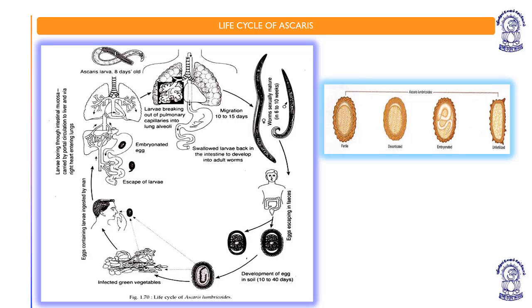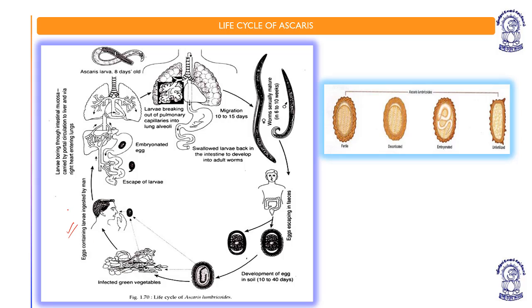This is the life cycle of Ascaris. Here you can see the eggs containing larvae are ingested by man, through infected green vegetables, contaminated food or water.